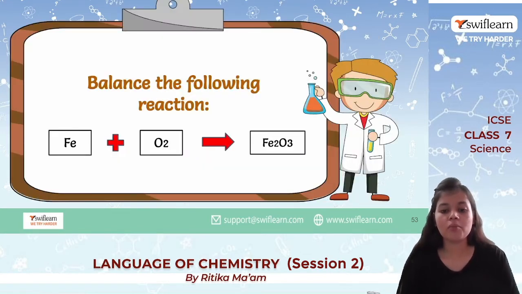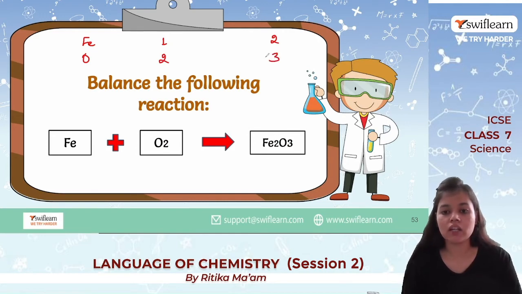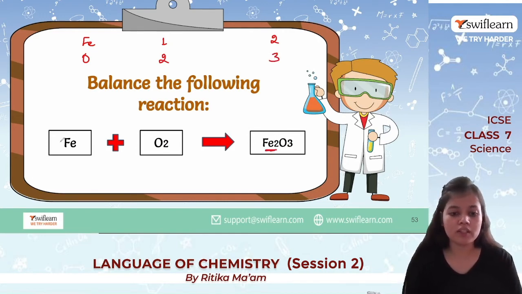Now if I talk about balancing this equation, Fe plus O2 equals Fe2O3. On the reactant side we have Fe 1 and on the product side we have 2. Talking about oxygen, on the reactant side we have 2 and here we have 3. Now what do we need? First of all, we need 2 over here, so we will just add 2. So that is balanced.